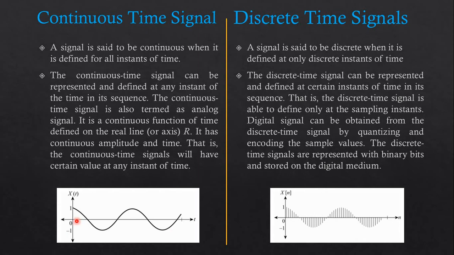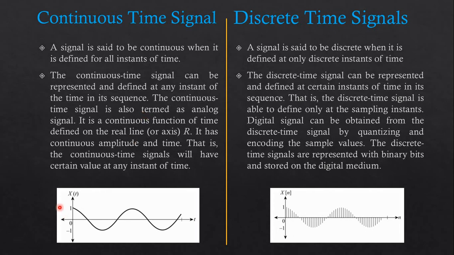So at any given moment of time, let's say over here t1 or t2 or t3, we can get some amount of value from the continuous time signal. So it is continuous with time, or we can say we can define all the instants of time. So we can define the value at all the instants of time. The continuous time signal can be represented and defined at any instant of time in its sequence. The continuous time signal is also termed as an analog signal.